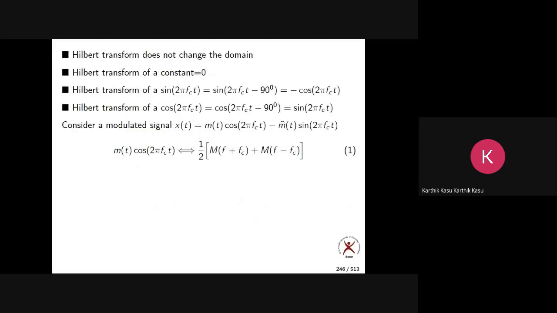If we go back, this is where we started, this is x of t. X of t is the equation of the SSB signal, where we are transmitting the upper sideband. We have the equation for AM, the equation for DSBSC, and this is the equation of SSB having the upper sideband: m of t cos 2 pi fct minus m hat of t sin 2 pi fct.